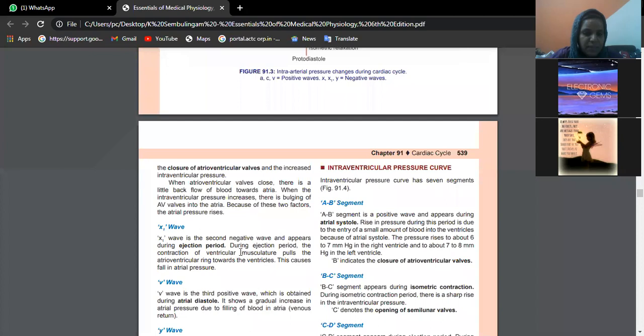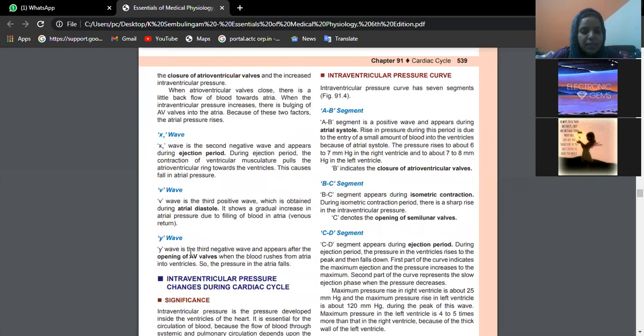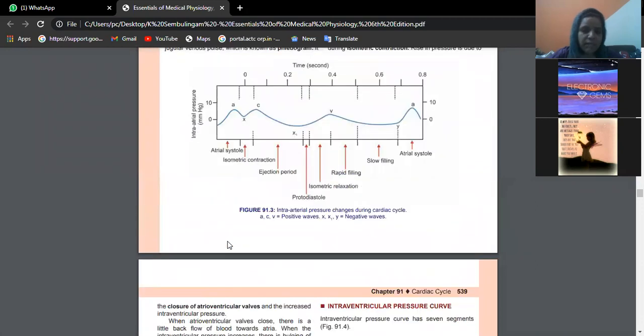X1 wave is the ejection period. Then V is atrial diastole, and Y is your third negative wave, which appears due to opening of the AV valves. So ACV, XX1Y. You need to remember this graph.